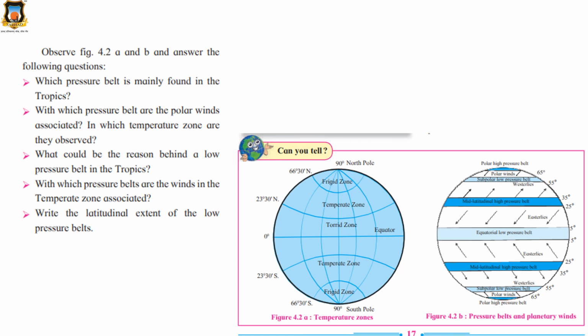With which pressure belt are the polar winds associated? In which temperature zone are they observed? What could be the reason behind a low pressure belt in the tropics? With which pressure belts are the winds in the temperate zone associated? Write the latitudinal extent of the low pressure belts. These are your questions. I am giving you some time. Think it, write down the answer, and then we will discuss the answer. Okay, class?